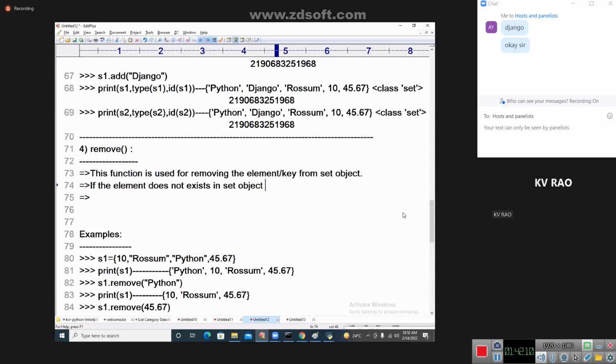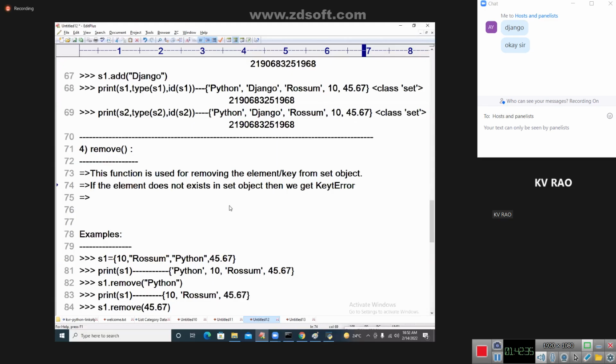Ramkumar, when we want to remove the tuple from the set, that only I am passing, na? Pass that entire tuple of values, I told you. So if the element does not exist in the set object, then we get a key error.